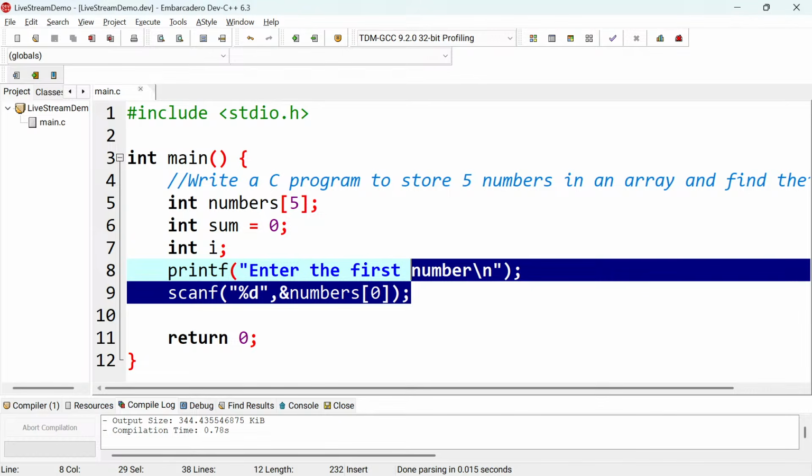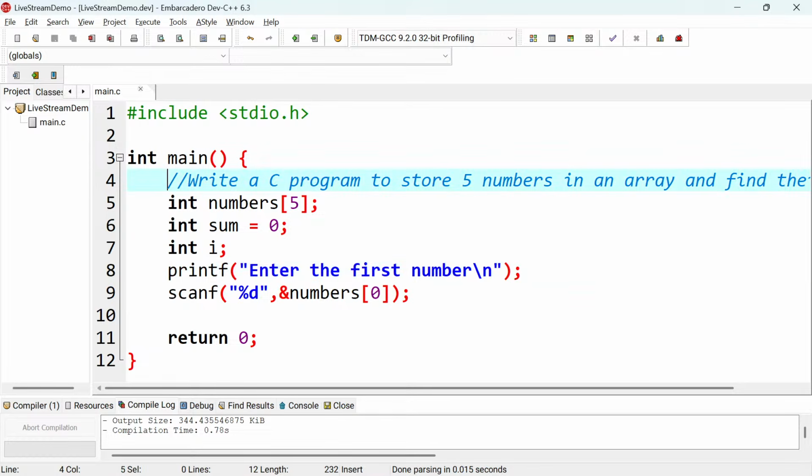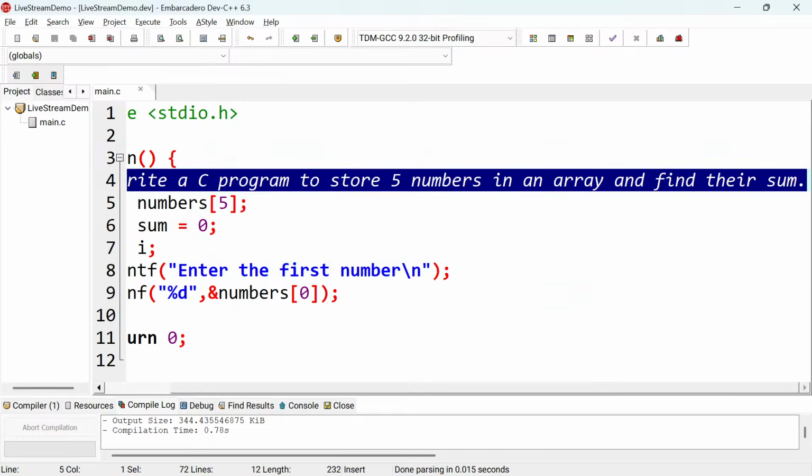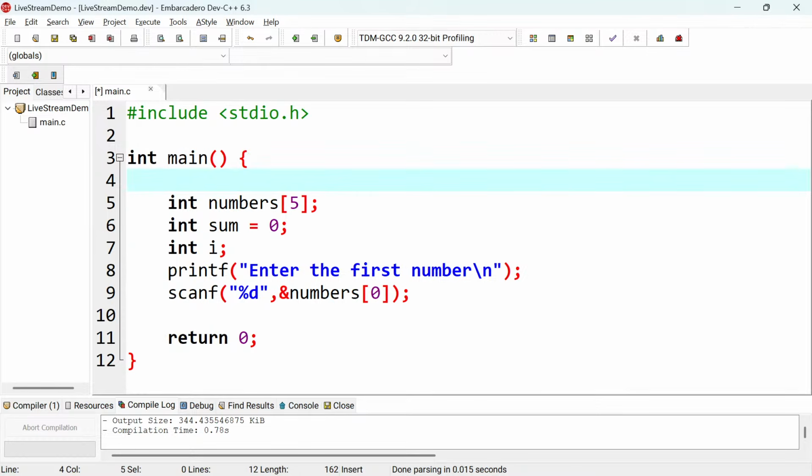So someone was asking, is it necessary to write the statement that you wrote under the int main part? Sorry, for this one it was just taking the question. So this one, it's a comment, it's going to be discarded here. I wanted to take the question to this IDE so that I could see it. So it's just a repetition of the question so that I could see it. So let me just remove it, but otherwise thank you for that.